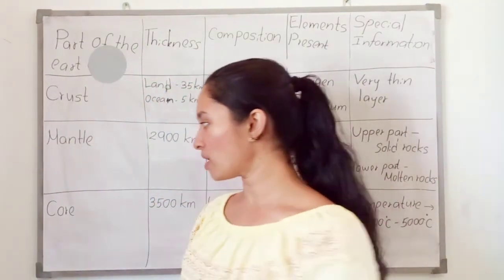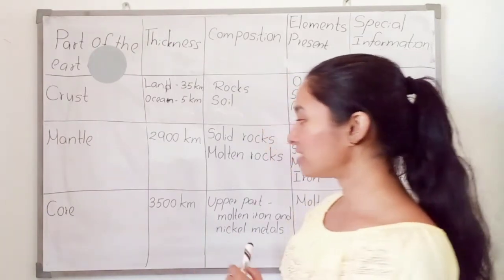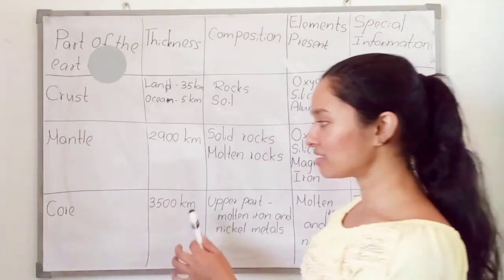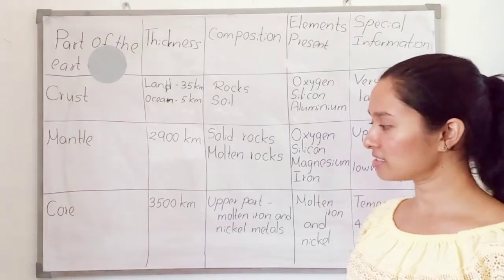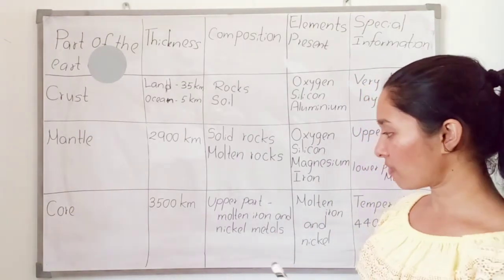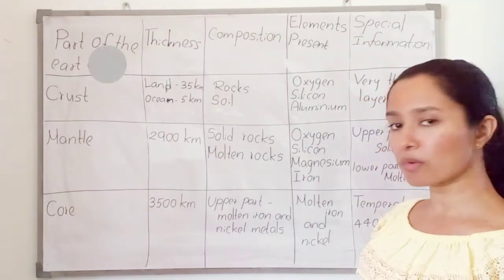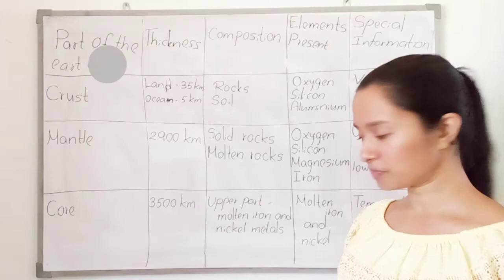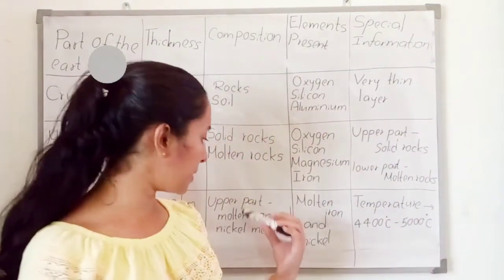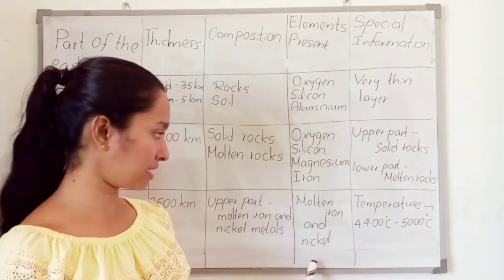Then the third one, the core, the egg yolk. What is the thickness? The largest thickness, 3,500 kilometers. So in the upper part of the core we can find molten iron and nickel metals. Molten iron, what is molten? It means drava. And nickel metals. These are metals. Then the present elements are molten iron and nickel.